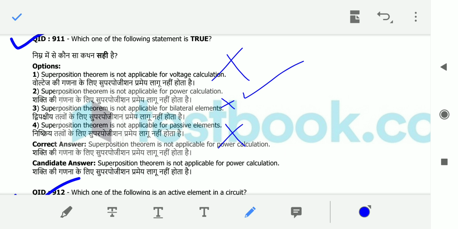So the answer is: the superposition theorem is not applicable to power calculation. Why is it not applicable? If we take an element, and because of one source you have some current through it, let it be I1', and because of the other source you have another current I1'', if you add them, you will get the